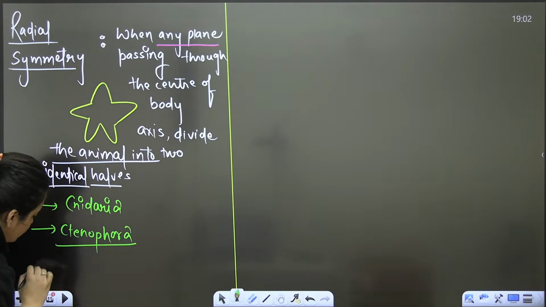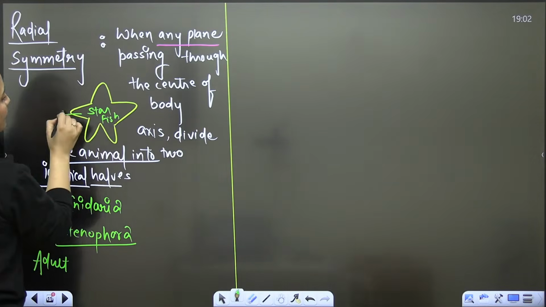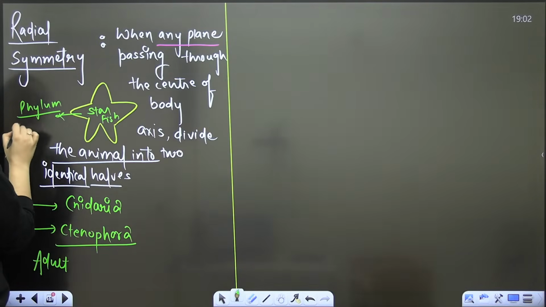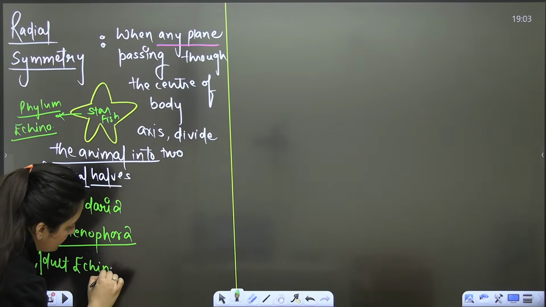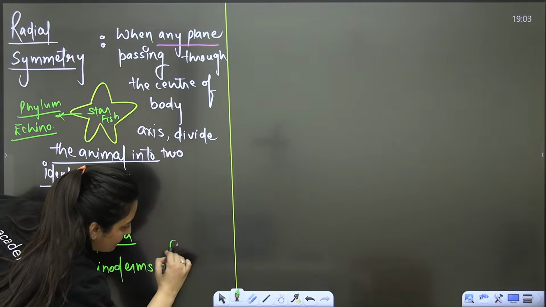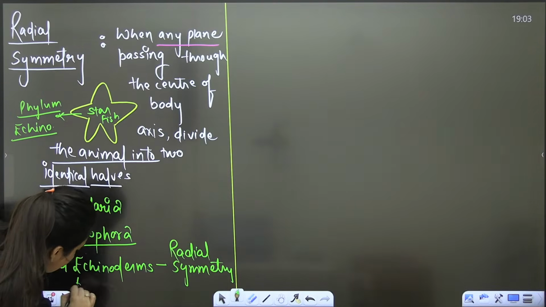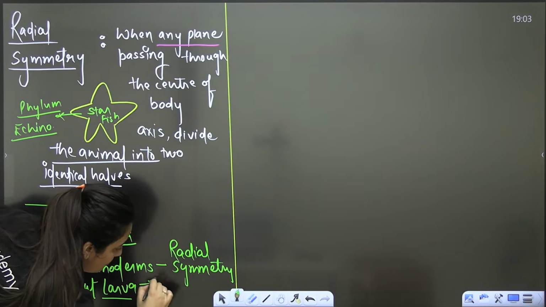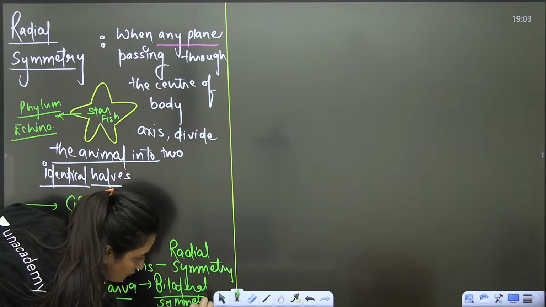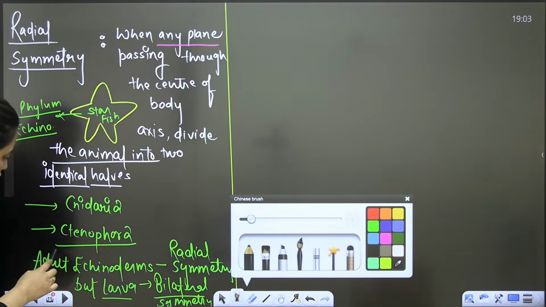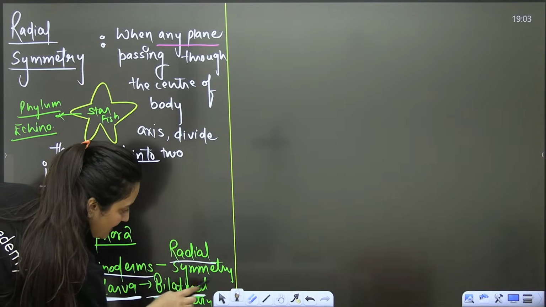But one more thing is there, adult echinoderms. Just this starfish. Starfish belongs to your phylum Echinodermata. So adult echinoderms have radial symmetry. Adults are having radial symmetry, but the larva has bilateral symmetry, and it is basically related to the evolution part. So remember this, adult echinoderms, but larva is having bilateral symmetry.